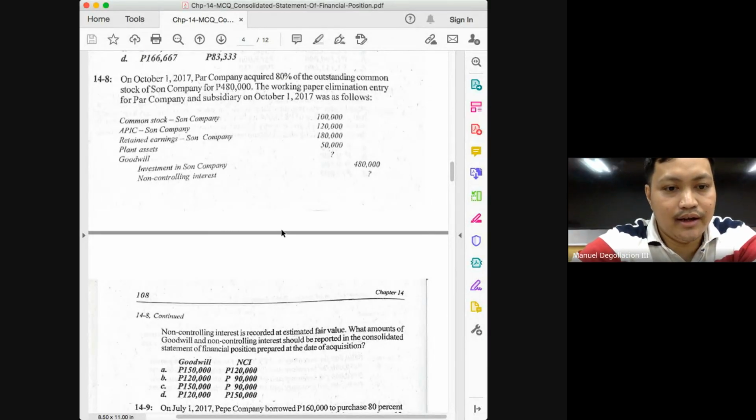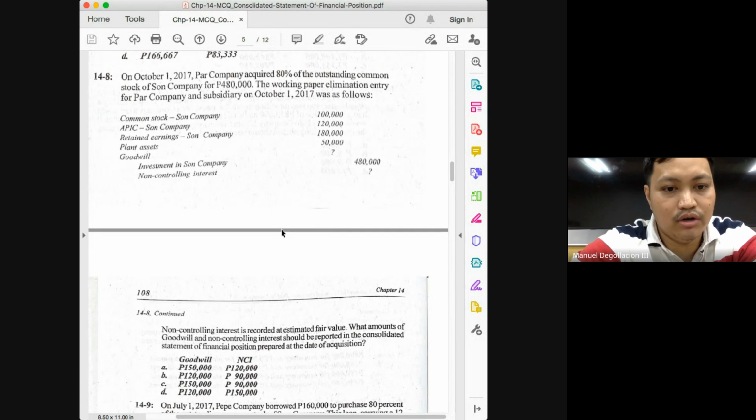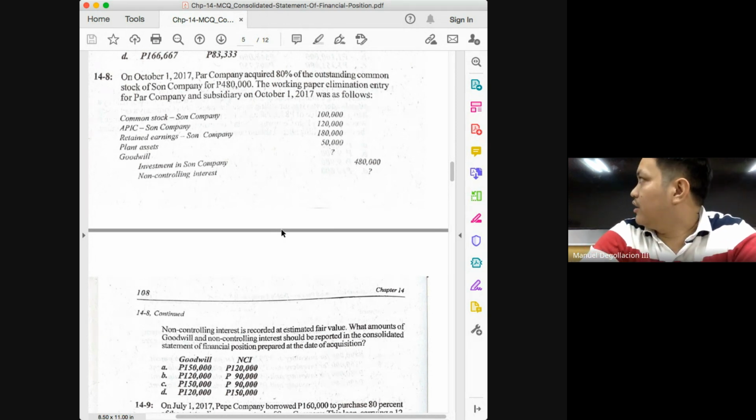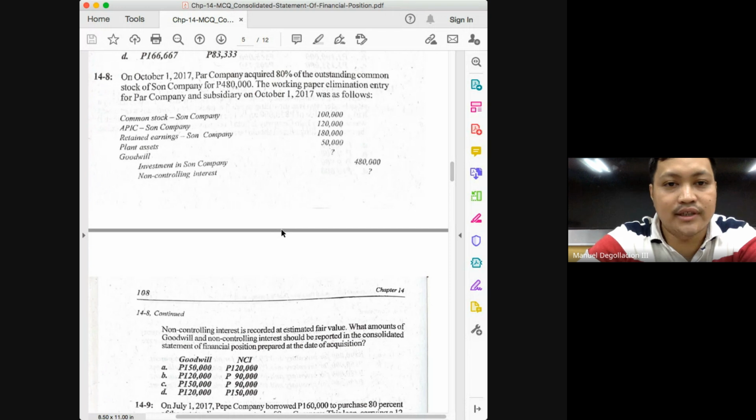Okay, so very quickly, the answer here is goodwill in the amount of 150,000. And this is by deducting 450,000 from 600,000. How did we solve for the 450, class? We solved first for the book value of the net assets. That's 100 plus 120 plus 180.